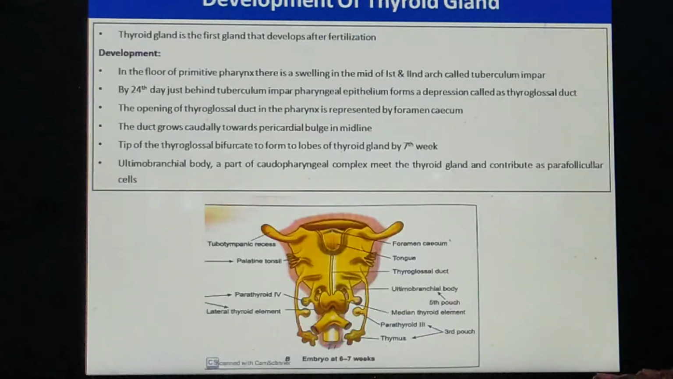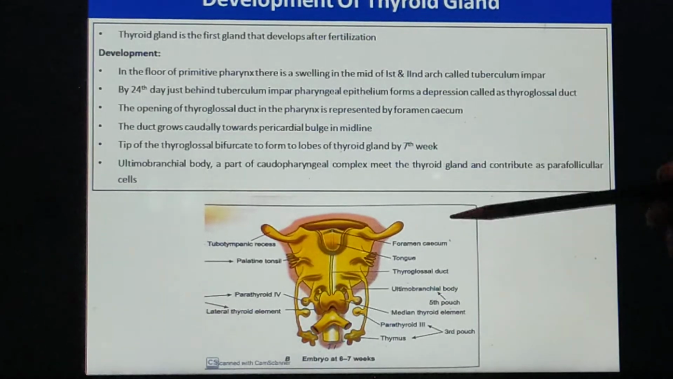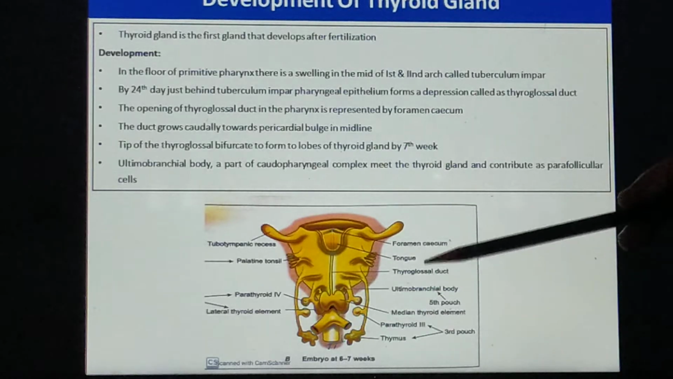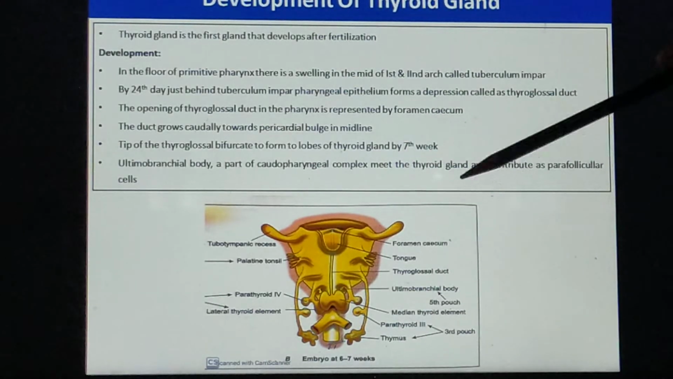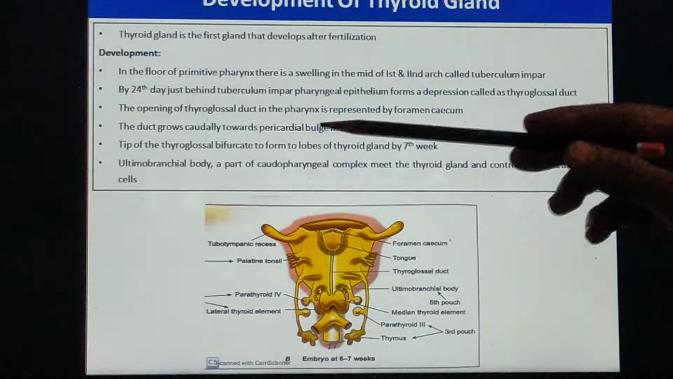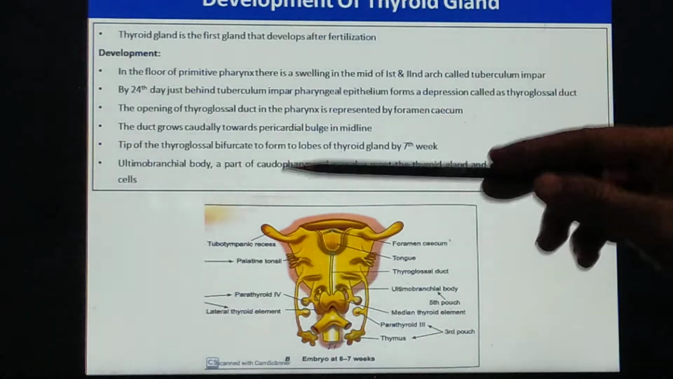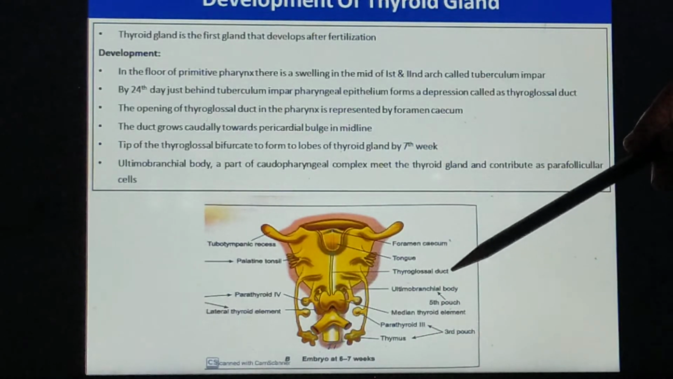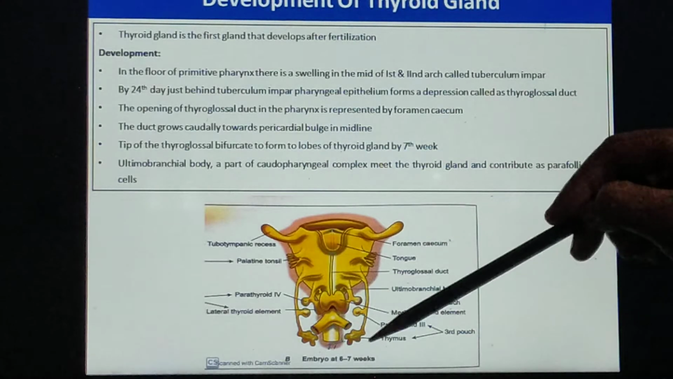Now coming to the next gland, the development of the thyroid gland. This thyroid gland is the first to develop after fertilization. Now try to remember the figure of the pharyngeal pouches. Already this gland is over. This is just a view, or in short I am going to tell you, but the detail of the development of the gland we have already seen during the development of the pharyngeal apparatus.